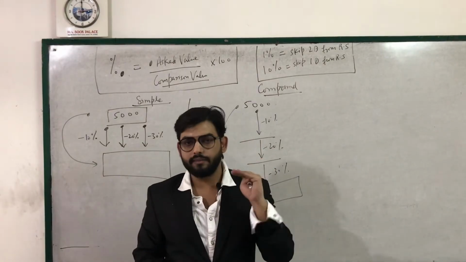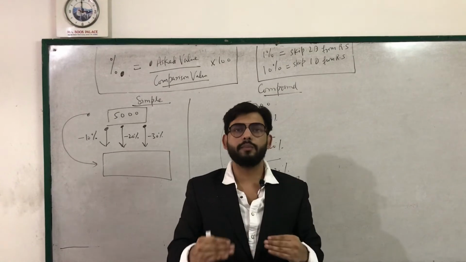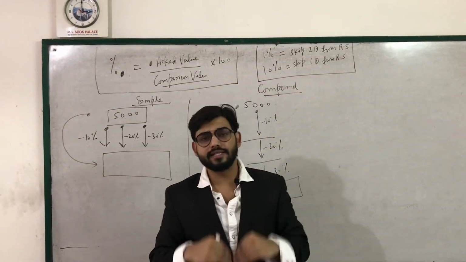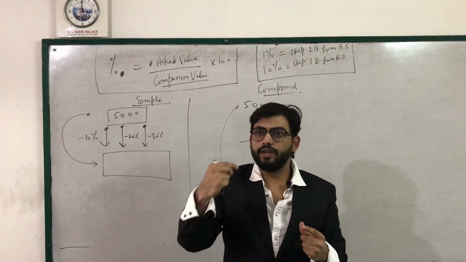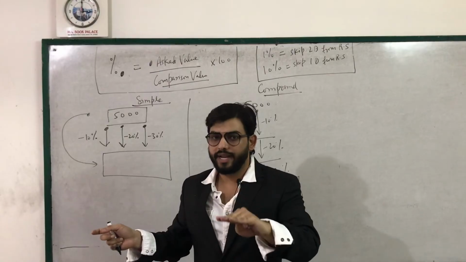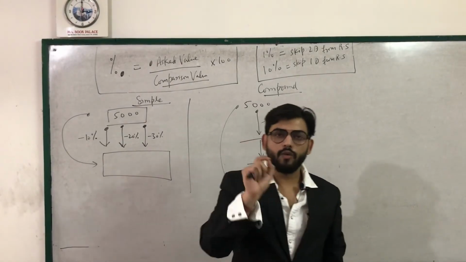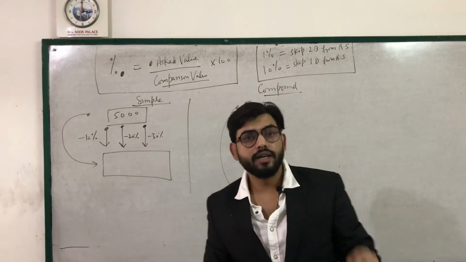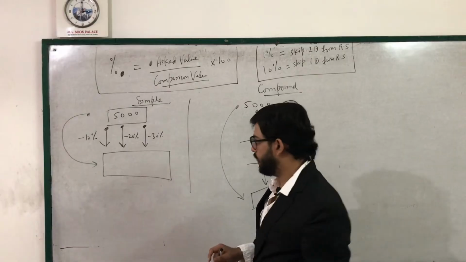So just keep this thing in mind, that comparison value will always be past value, because we always compare our performances, our results with the past, because it is very illogical to say we will compare today's performance with the future, because future is never pre-decided. So we can compare today's performance with the past performance. So always comparison by default is to be done with past value. So past value becomes comparison value, right?